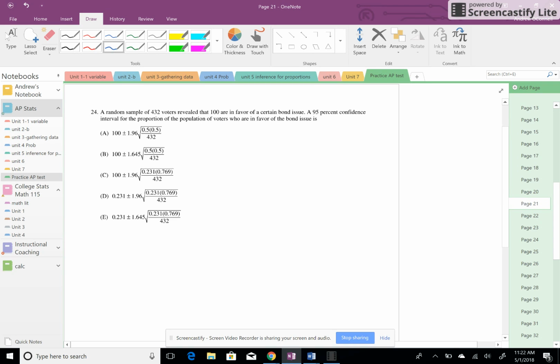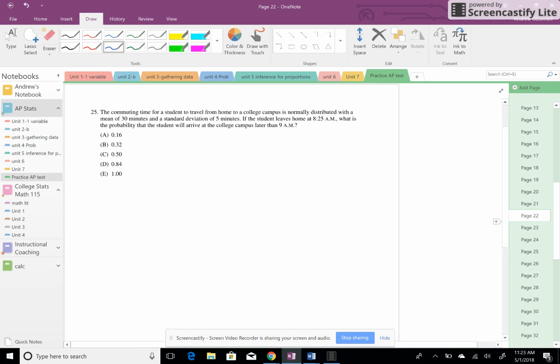24, a random sample of 432 voters revealed that 100 are in favor of a certain issue. So that means the proportion would be 100 out of 432. That's a p-hat. So eliminate 3 of those off the bat. So gone, gone, gone. It says a 95% confidence interval. Tell me which of these two Z's, I shouldn't have even told you that, but tell me which of those two correspond to a 95% confidence.